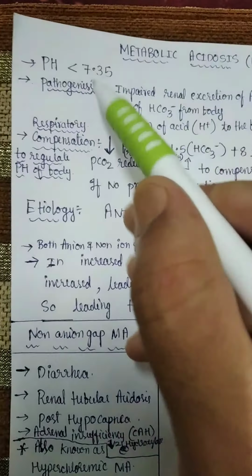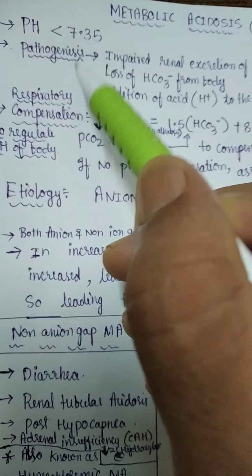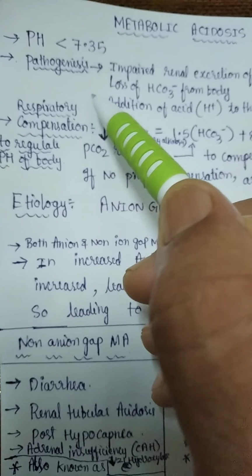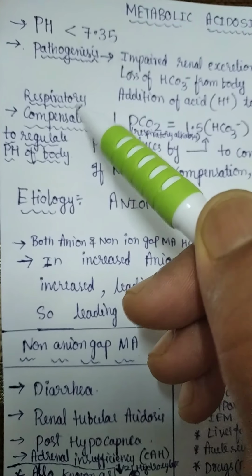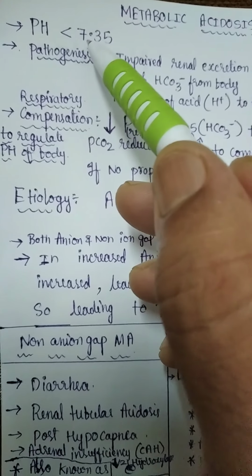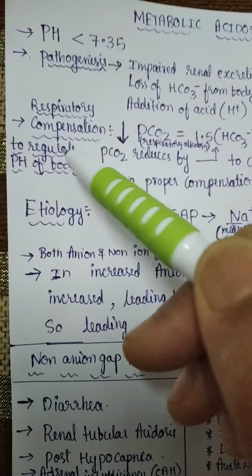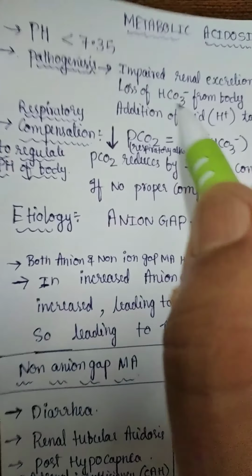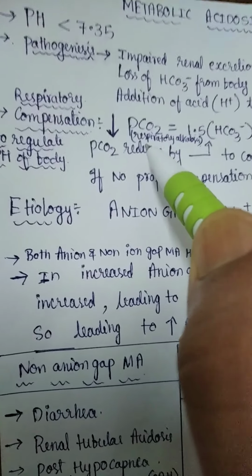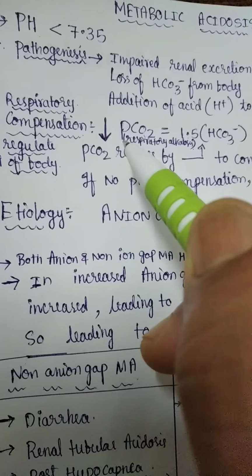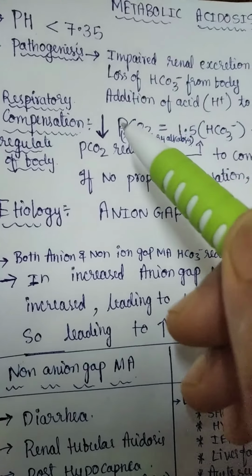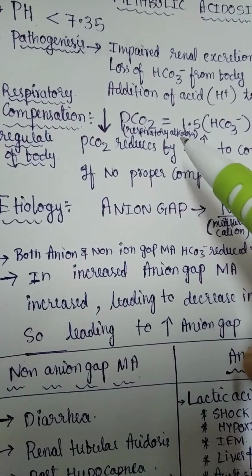Normally in a few circumstances there will be respiratory compensation. Not in all circumstances will there be compensation. In a few circumstances there will be compensation to maintain the pH of the body between 7.35 and 7.45. If there is compensation to regulate pH, then the respiratory compensation is mainly by respiratory alkalosis, that is a decrease in PCO2. To compensate metabolic acidosis, there will be respiratory compensation by respiratory alkalosis, by decrease in PCO2.